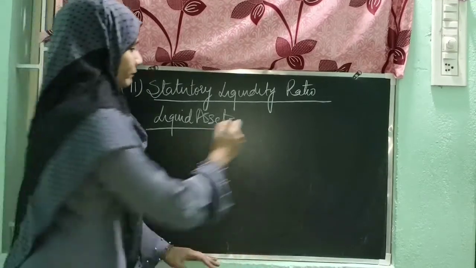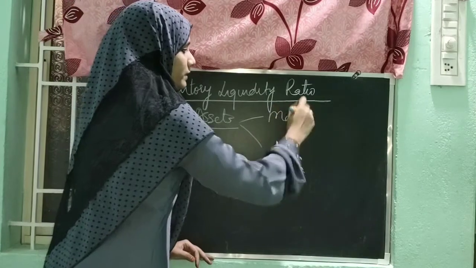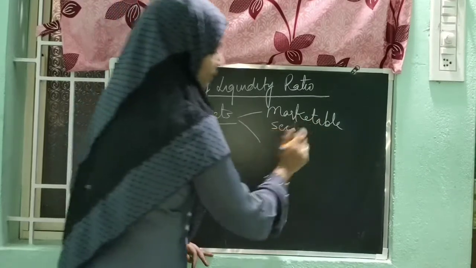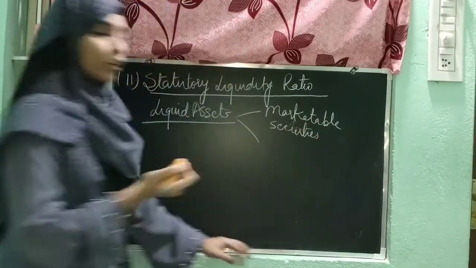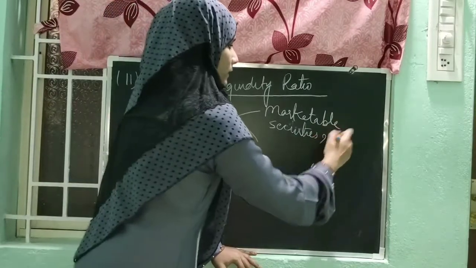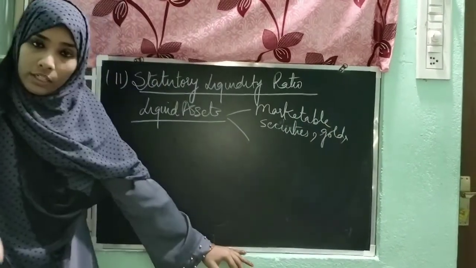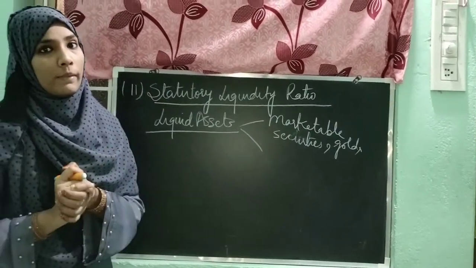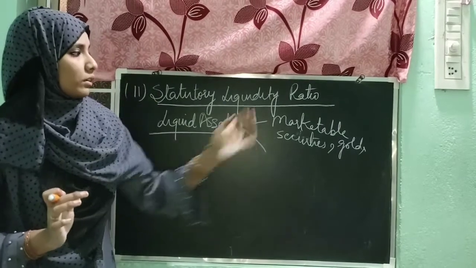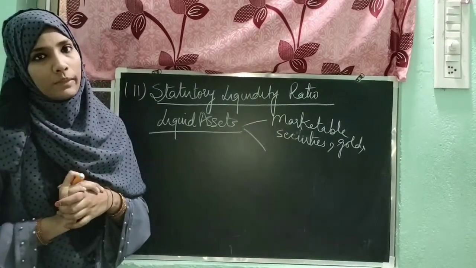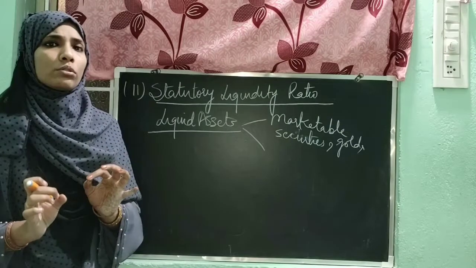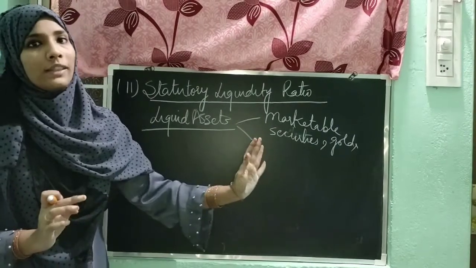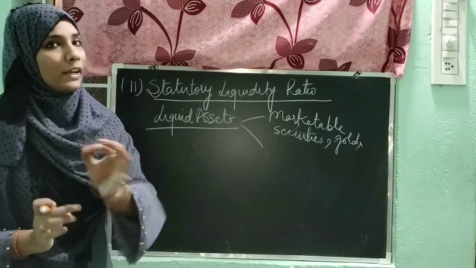The liquid asset can be marketable securities, or gold, or government securities. It means it's up to the wish of the commercial bank in which liquid asset they invest the money. Indirectly, in this case also, they have to keep some money in these forms. Later on, they will be left with the amount that can be lent to the public.